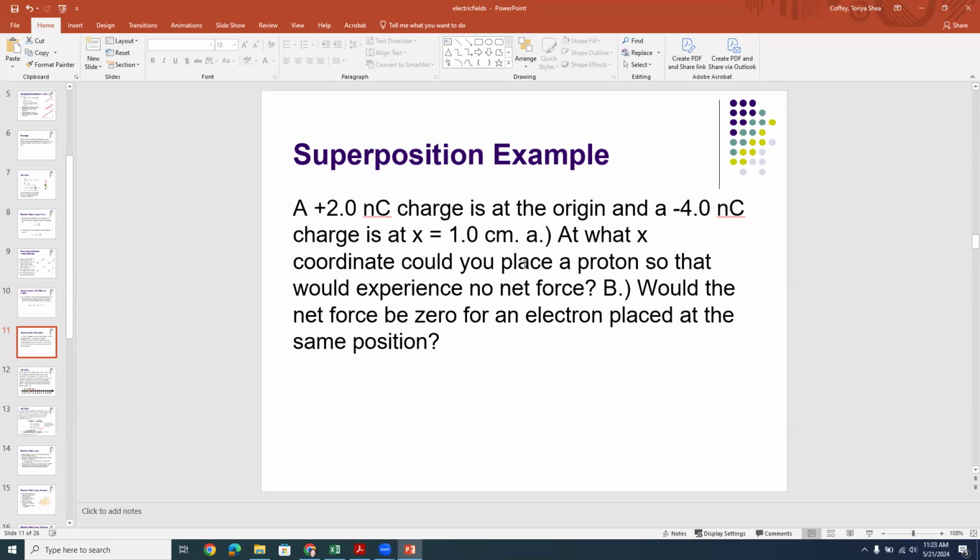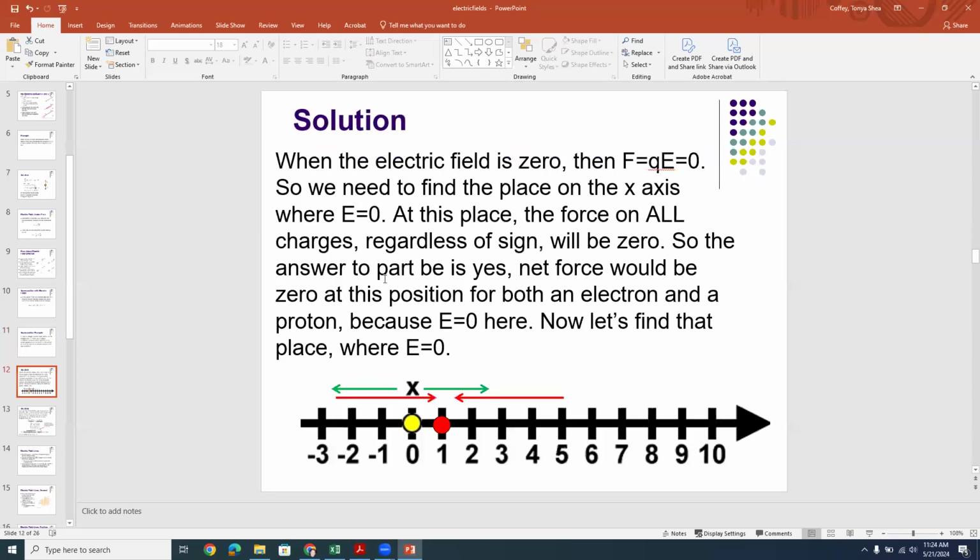So at what x coordinate could you place a proton so that it would experience no net force? And would the net force be 0 for an electron at that same position? Okay, so protons and electrons. Okay, now, when the electric field is 0, right, then F equals QE equals 0.